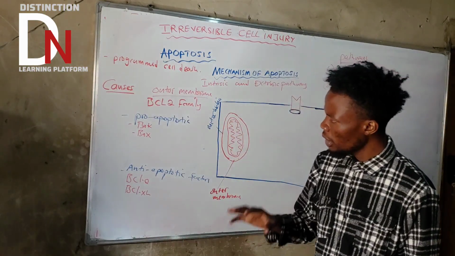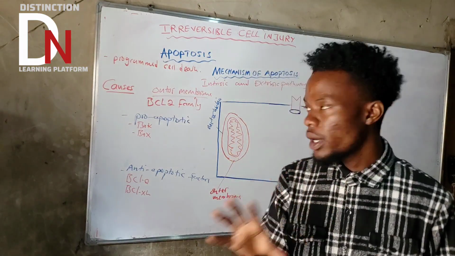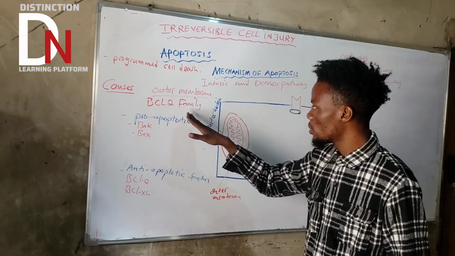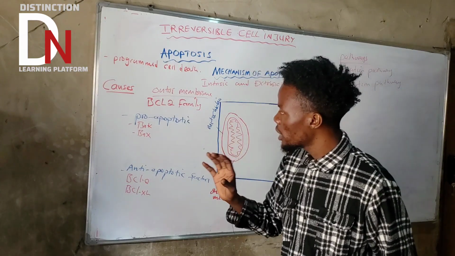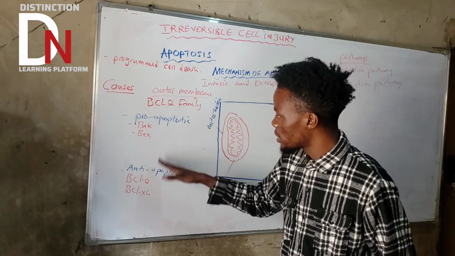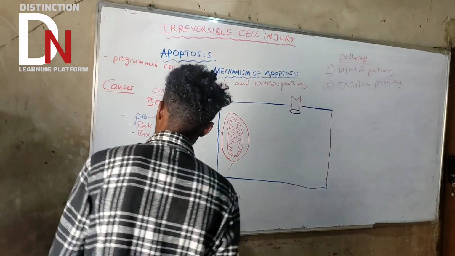Okay, but there are other proteins that are also included under the BCL2 family. Very, very important. And these proteins control these two factors. So what do we call them?